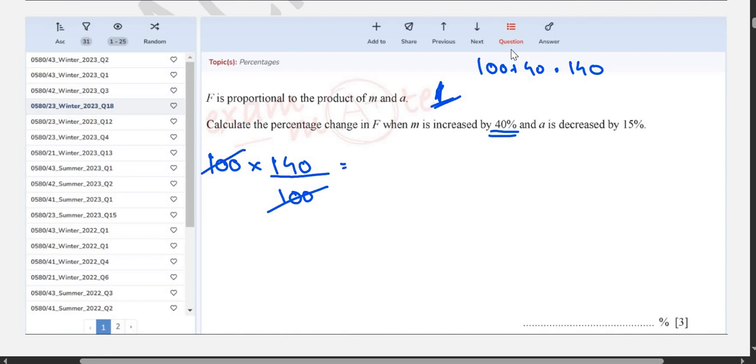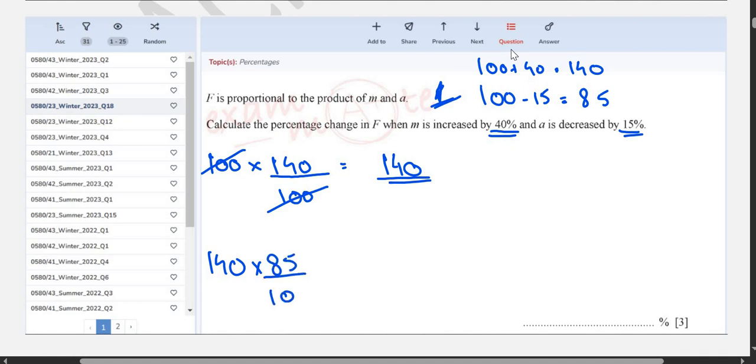So the value of F after an increase of 40% is 140. Okay. Now it decreased by 15%, which means 100 minus 15 is 85. You will multiply this whole thing by 85 and then you will divide it by 100 to get the value of the answer.